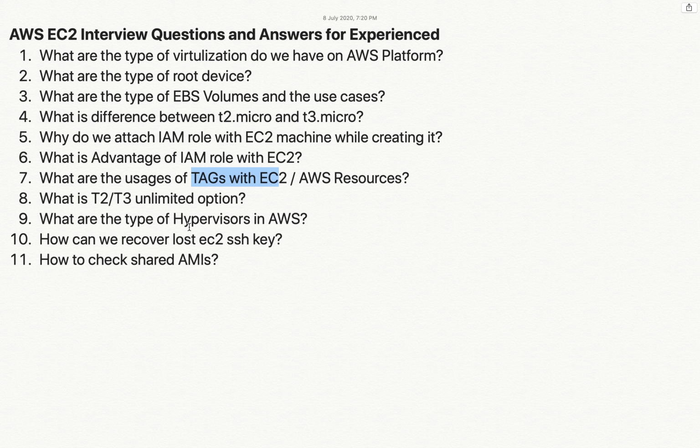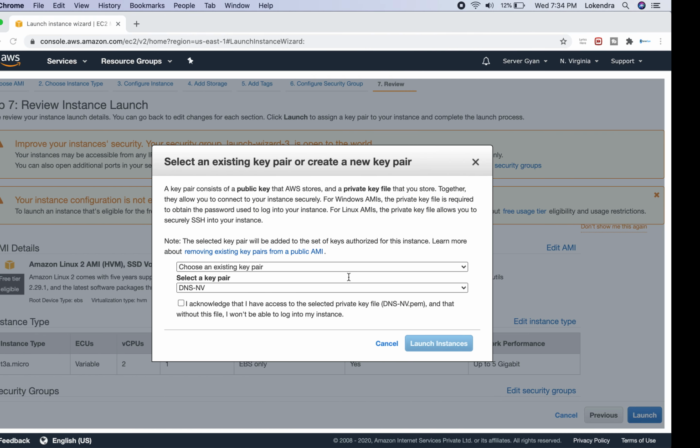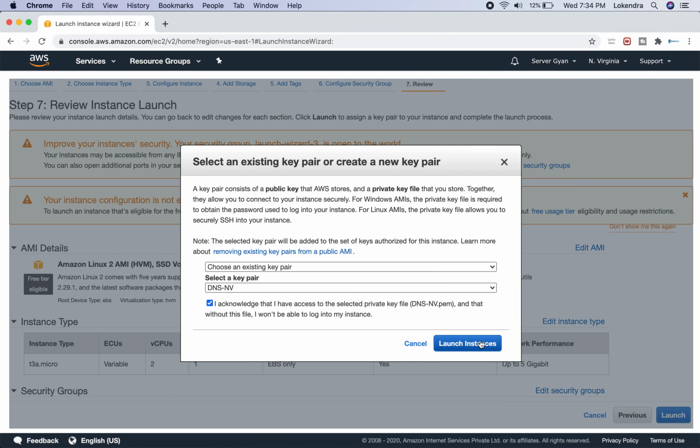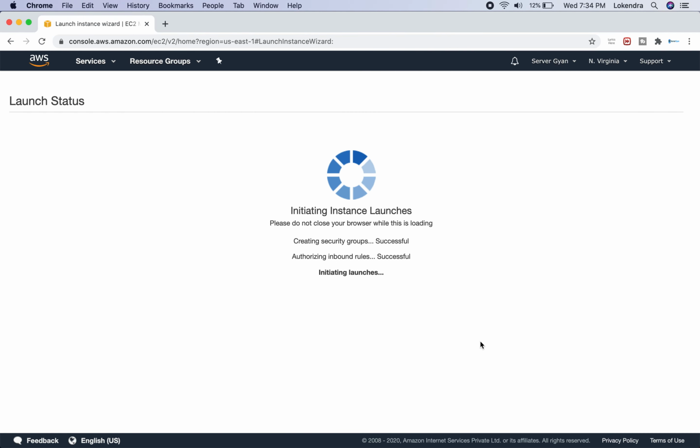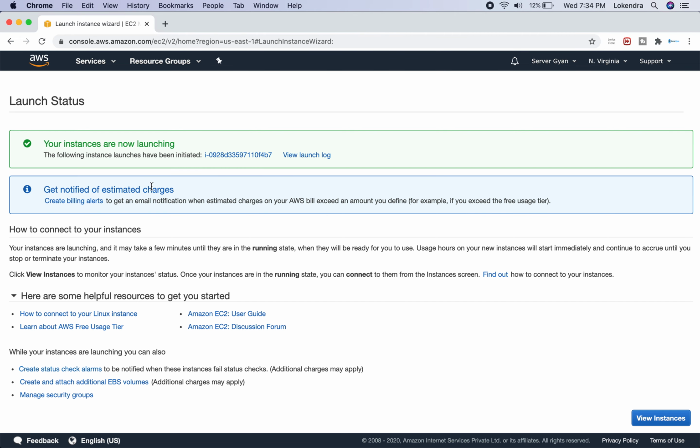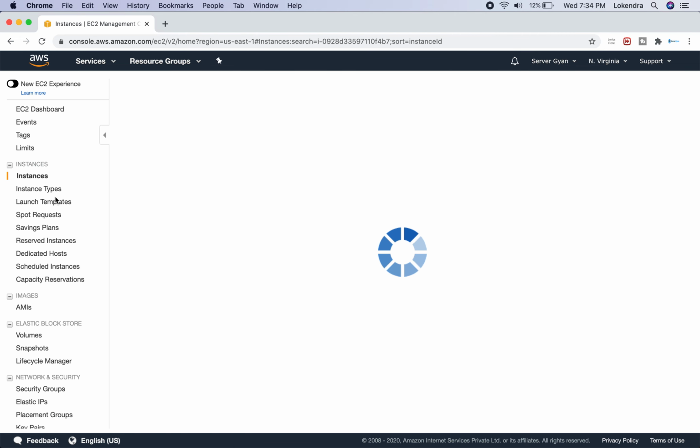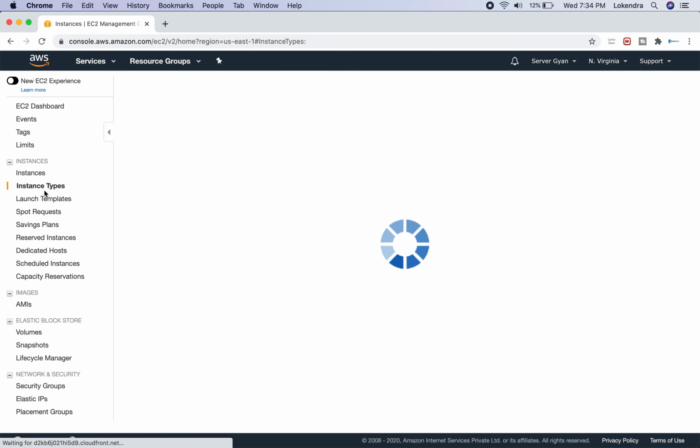Now, what are the types of hypervisor? We will discuss it. Now, how to check shared AMI? These are the questions remaining, and we will discuss them after booting this machine. So let us say that we have this machine, and after that we are going to launch it. Okay, the machine is created. In the meanwhile, till the time the machine is being created, we can see what the types of hypervisors are.